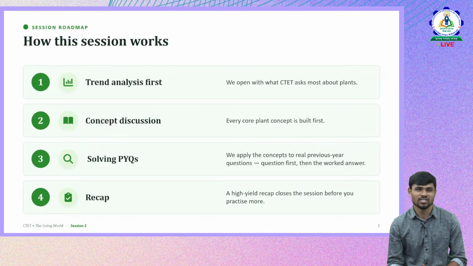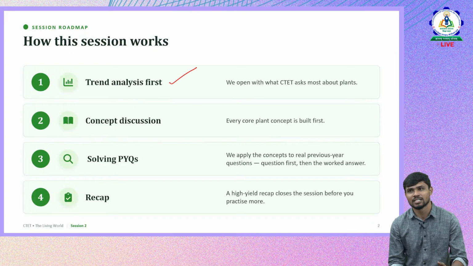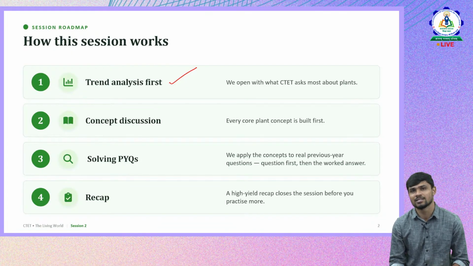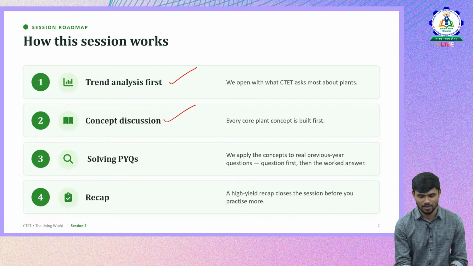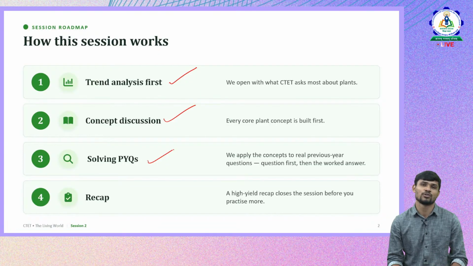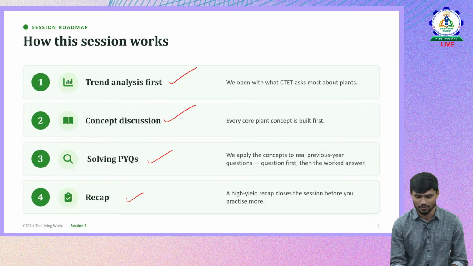So what are we going to do in this session? The session follows like this. First we will discuss the trend analysis of questions from this particular sub-concept, how the questions are being asked and which concepts they focus on more in the CTET examination. Then we will discuss the concepts related to the previous questions that were asked. Then we'll solve previous year questions, then a quick recap. So this is how our next 45 minutes is going to be.